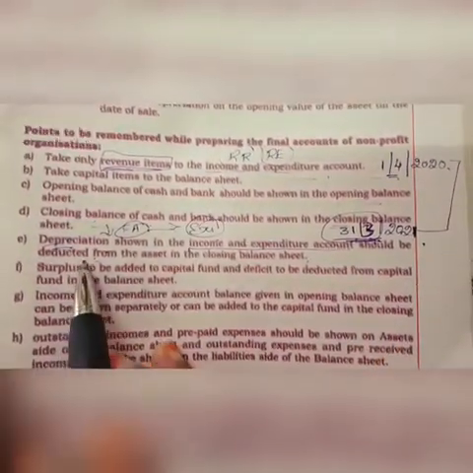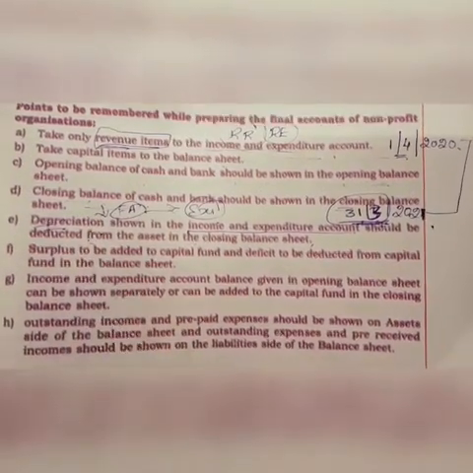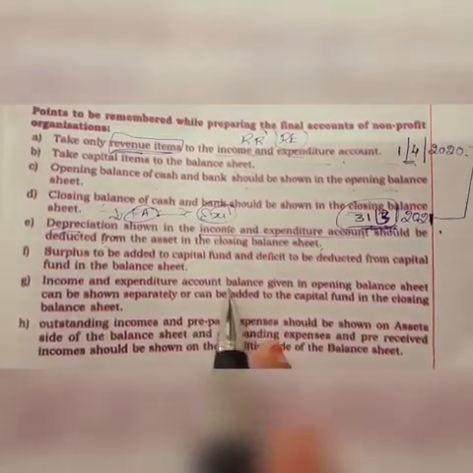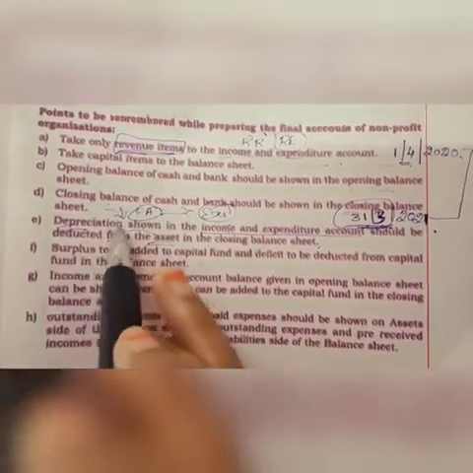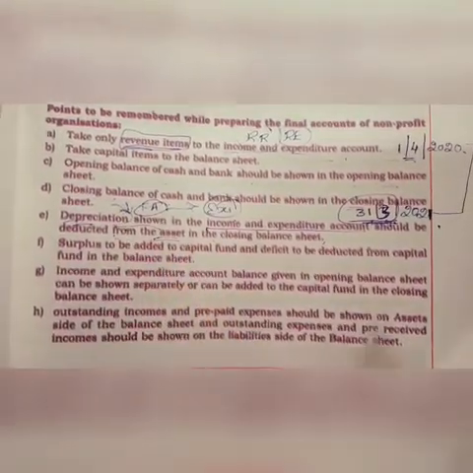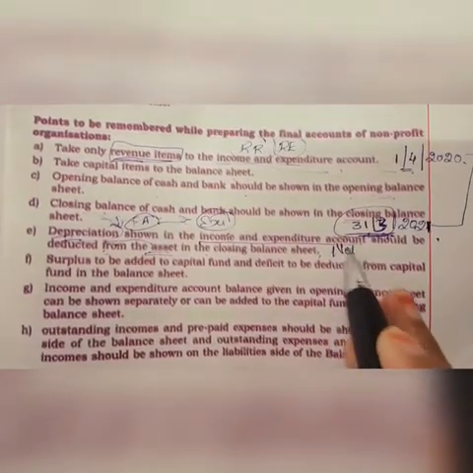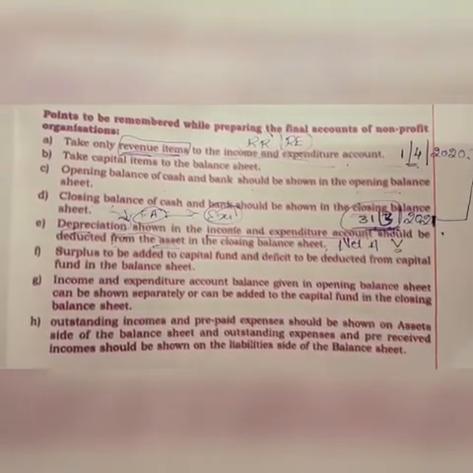and the remaining amount should be deducted from the total value of assets. So from the total value of assets, the amount of depreciation should be deducted in order to get the net assets value for the present year.